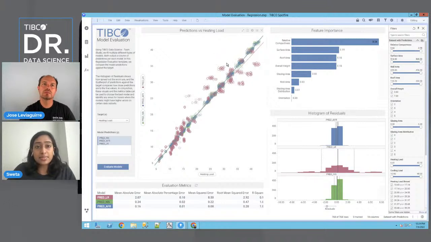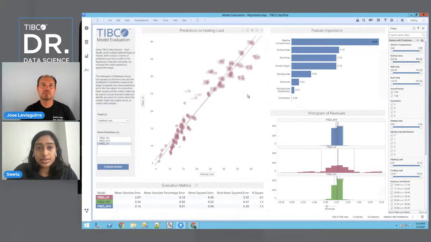So using these types of scatterplot analyses, we could actually identify model biases. In addition to the scatterplot right here, we can also look at the histogram of residuals. A residual is the distance from a prediction to the observed value. So in this case, if I fixate on this one data point here, the residual is going to be the distance from this point to this line.